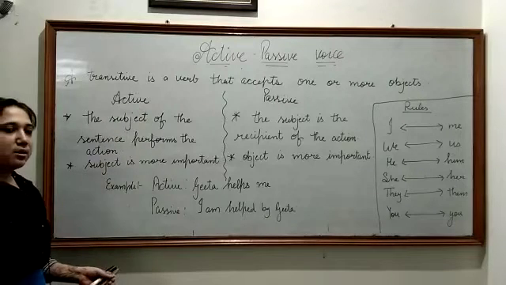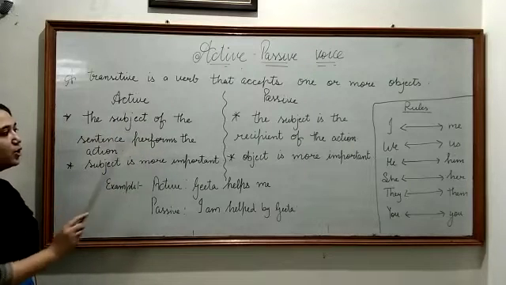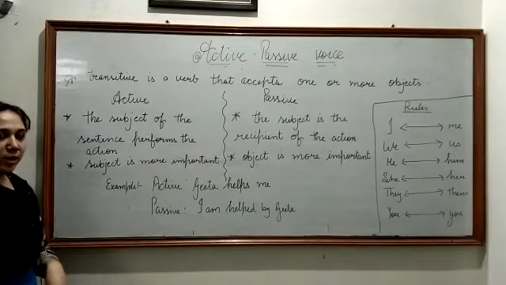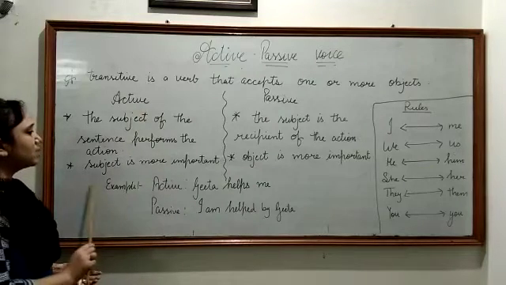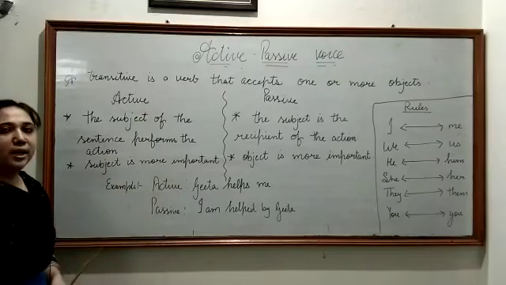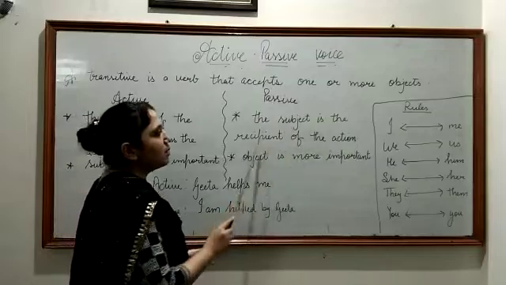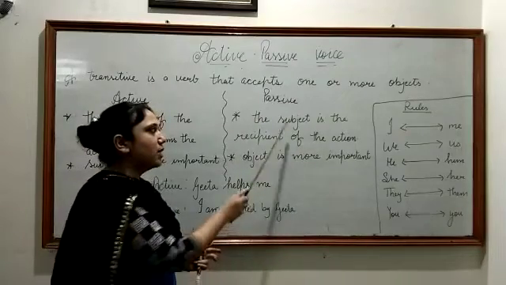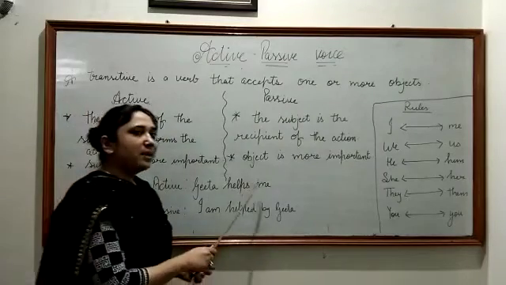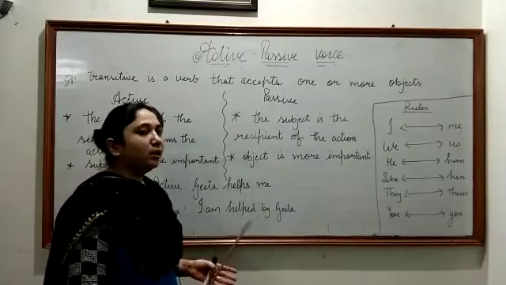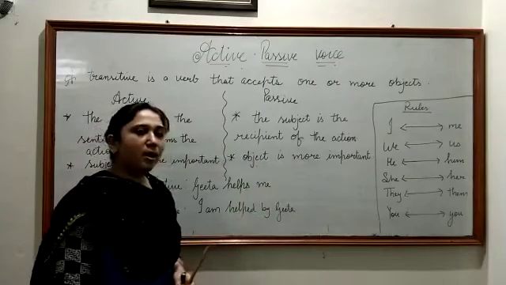What is an active sentence? In an active sentence, the subject of the sentence performs the action. The other thing that you have to keep in mind is the subject is more important in an active sentence. In a passive sentence, the subject is the recipient of the action, means the subject is receiving the action. In active, the subject is performing the action, but in passive it is receiving the action. The other thing that you have to keep in mind is the object is more important in passive voice.